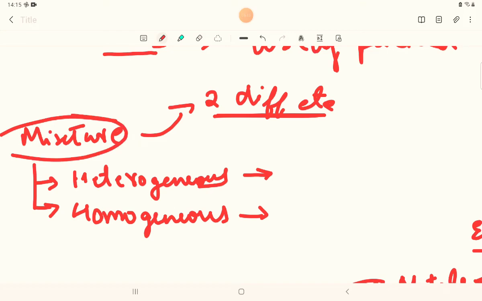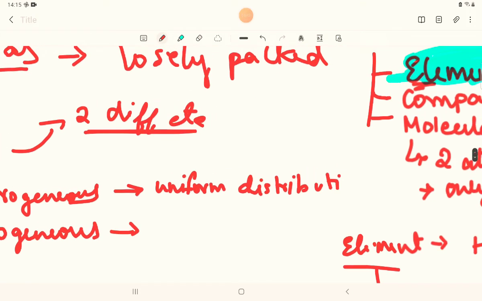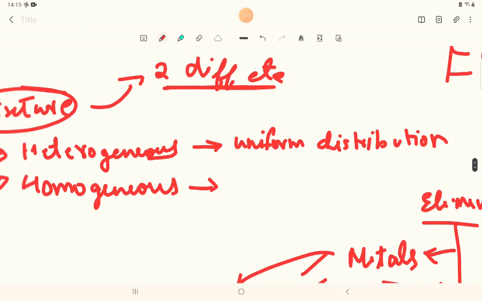Homogeneous means there will be a mixture of two, but the particles are evenly distributed, or else I can say the composition and the distribution is uniform. So I'll write uniform distribution. And heterogeneous is the opposite, non-uniform.